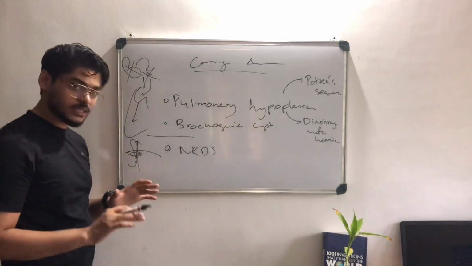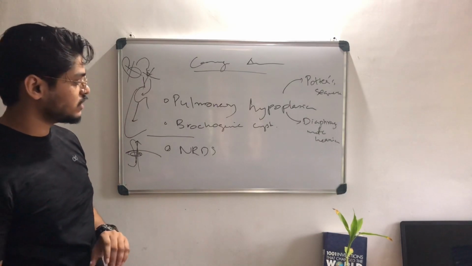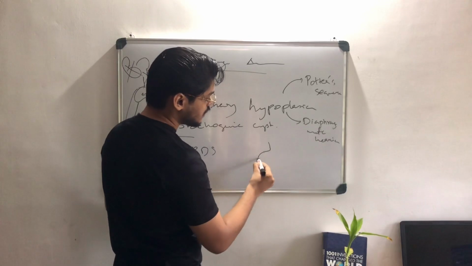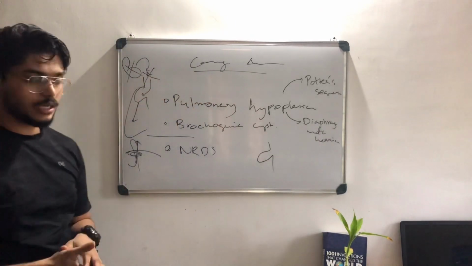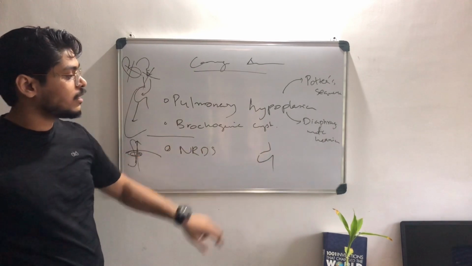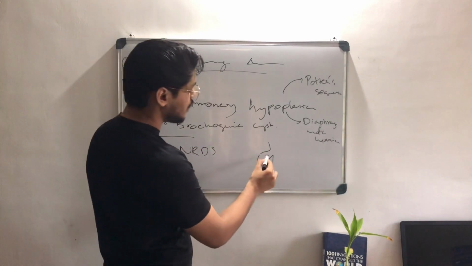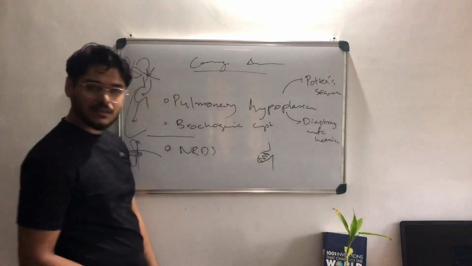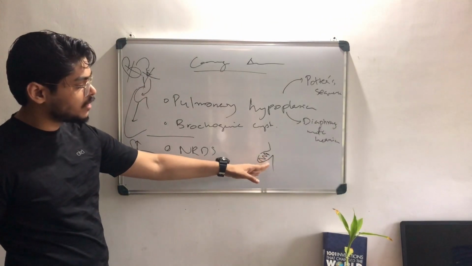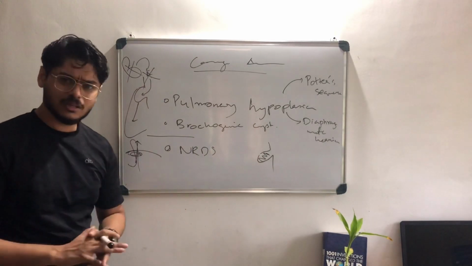Next one is bronchogenic cyst. So what is bronchogenic cyst? We said there is a lung bud, but there is an extra lung bud. For the lung we need a lung bud, but there is an extra lung bud being formed, and that lung bud will remain as a cyst. There will be fluid inside. That's what cyst means, right? So there will be fluid inside, and this will remain as a cyst, and this will be asymptomatic.